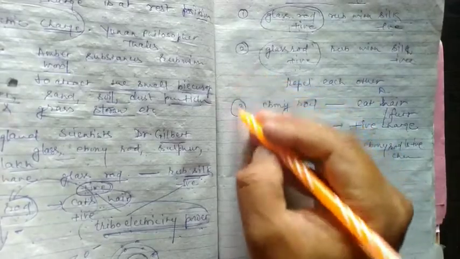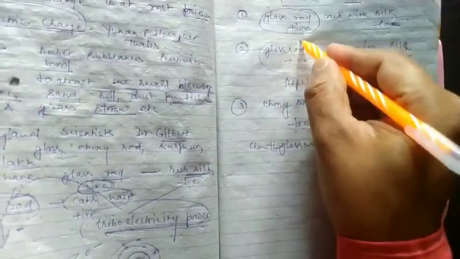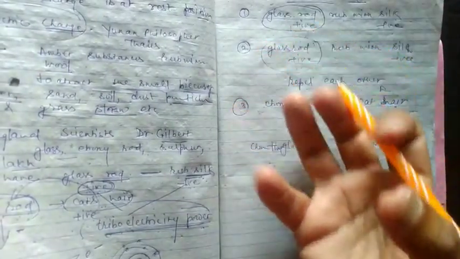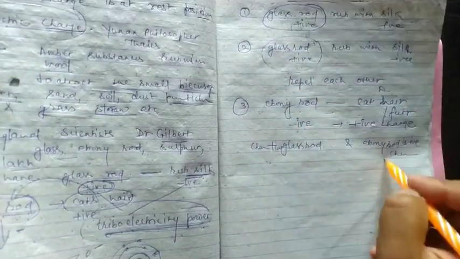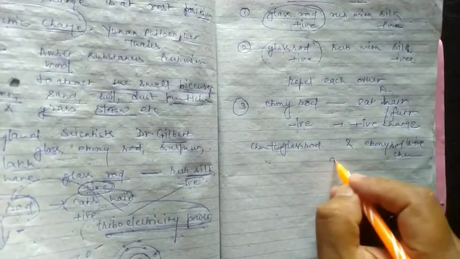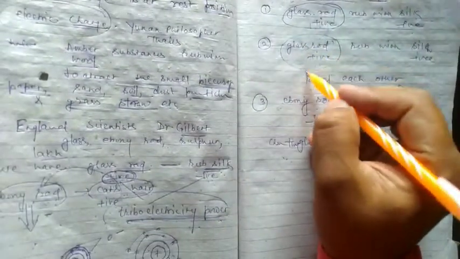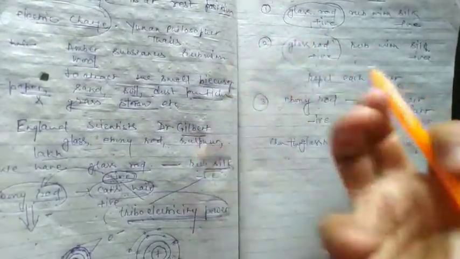So the glass rod and ebony rod attract each other when they come near, and when two glass rods come near each other, they repel each other.